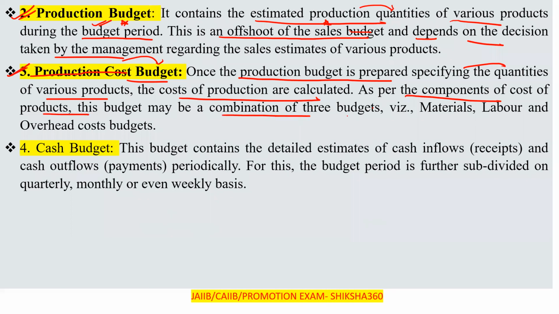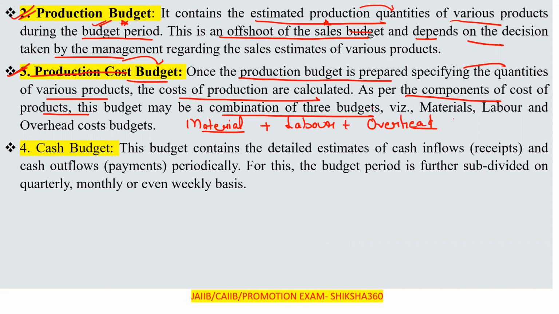This budget may be a combination of three budgets. That is, how much material we will require: first of all, raw material for producing. Labor is also required, plus overhead cost. Overhead includes factory expenses, rent, machinery expenses, electricity, all these things.